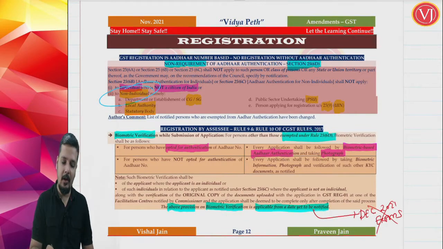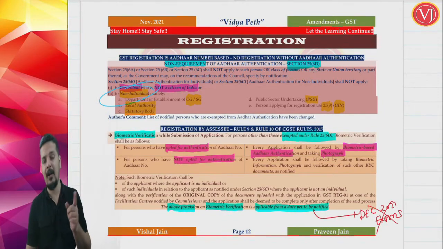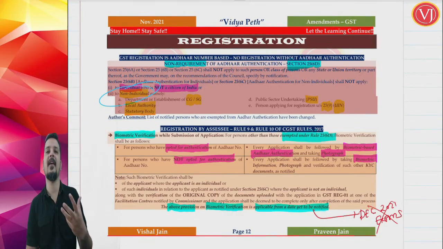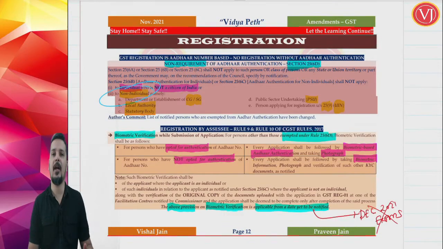Those who have not opted for Aadhaar authentication, you are required but you are not opted. For them, every application shall be followed by biometric information. Now, biometric based Aadhaar authentication cannot be done because you are not opting for it. So, biometric information will be given, photograph will be given, and other information required as per KYC norms, know your customer norms, will be submitted.